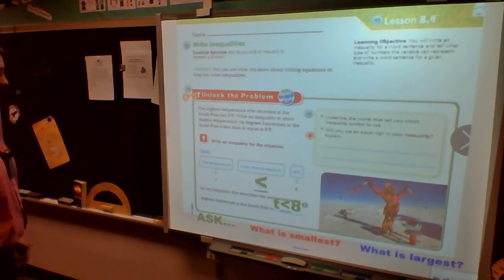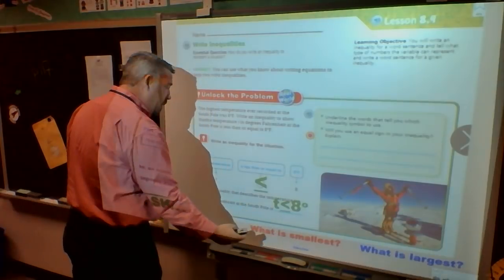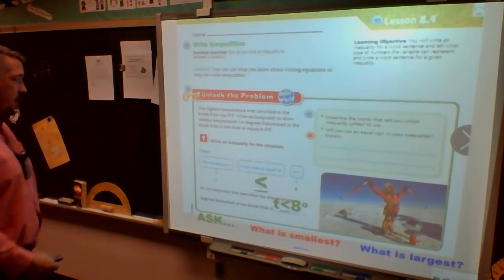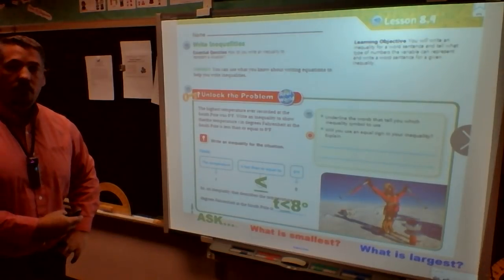Once again, I'll never go there. So when I talk about it, then I know that I have T is less than or equal to 8 degrees. Now, do you solve for T?